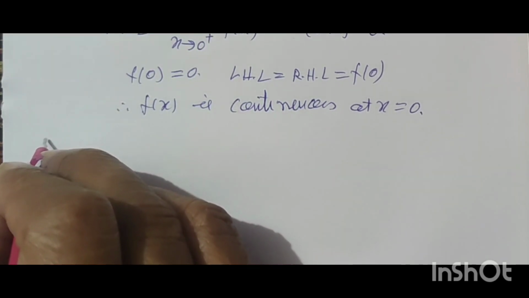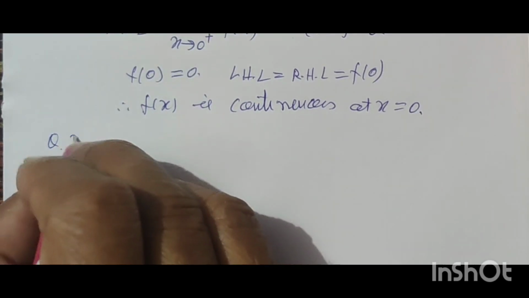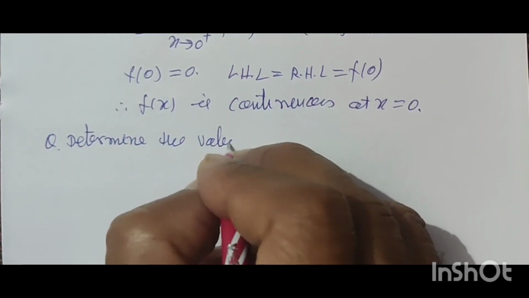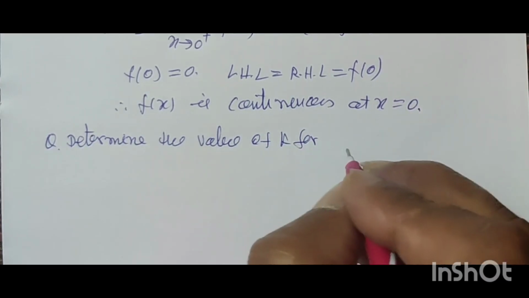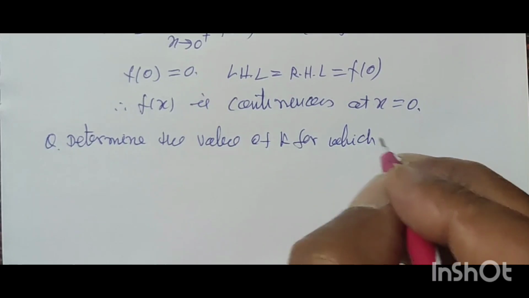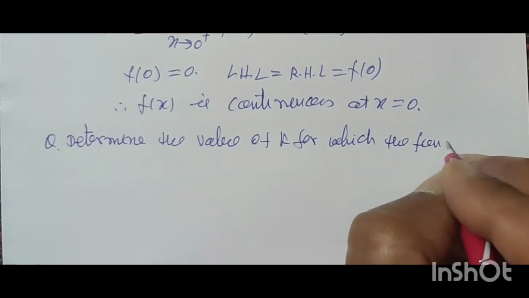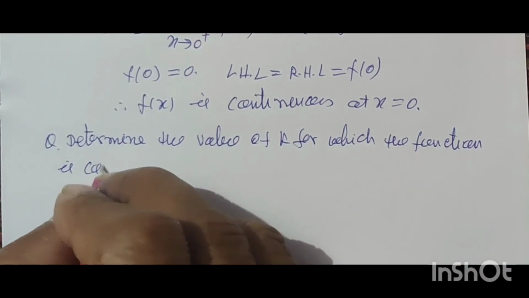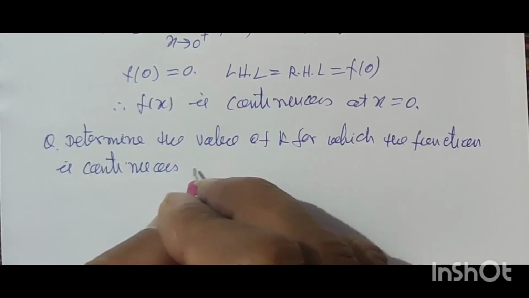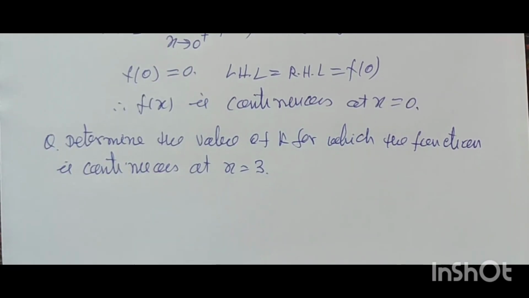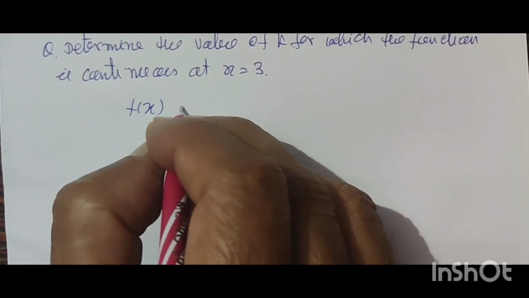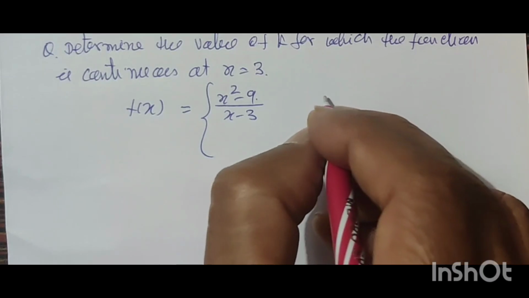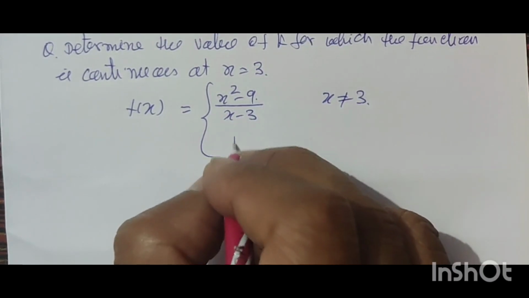Question: Determine the value of k for which the function is continuous at x is equal to 3. f(x) is equal to (x square minus 9) upon (x minus 3), x is not equal to 3, and k when x is equal to 3.